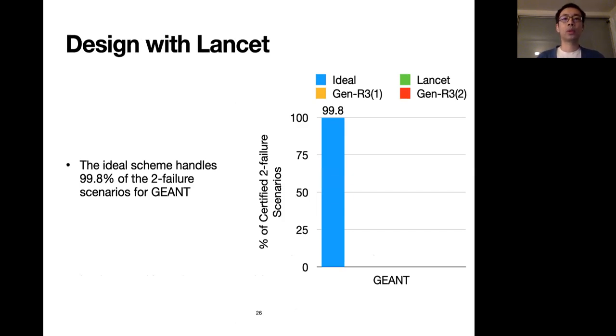The first result we will look at is the performance achieved by the protection routing designed with Lancet, compared with other routing schemes on Geant topology. The blue bar shows the percentage of certified 2 failure scenarios in the ideal routing scheme. It tells that the ideal scheme handles 99.8% of the 2 failure scenarios for Geant.